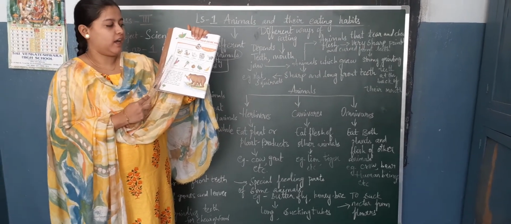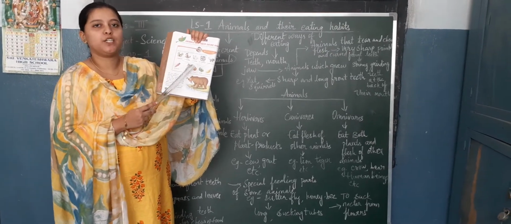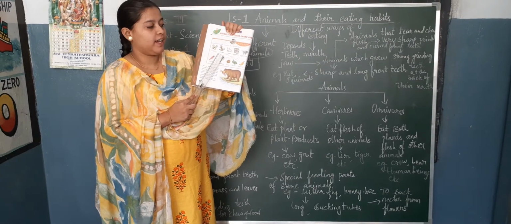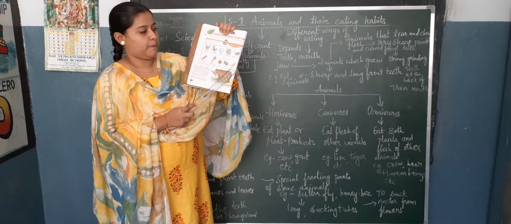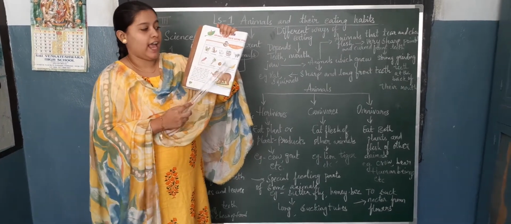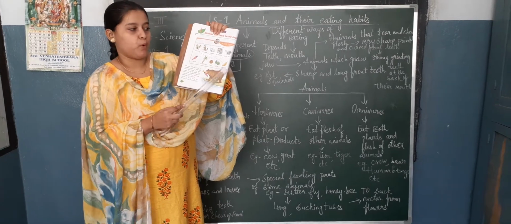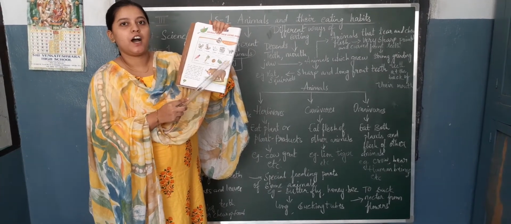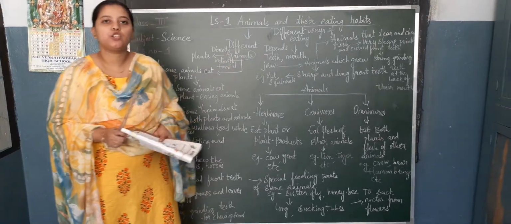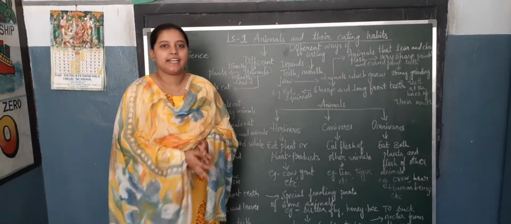Like a squirrel, a nut. All of you match from squirrel to nut, children. Then a monkey, a banana; a rabbit, a carrot; an elephant, a sugar cane; a polar bear, a fish. Okay, now coming back to our topic, that is animals and their eating habits.